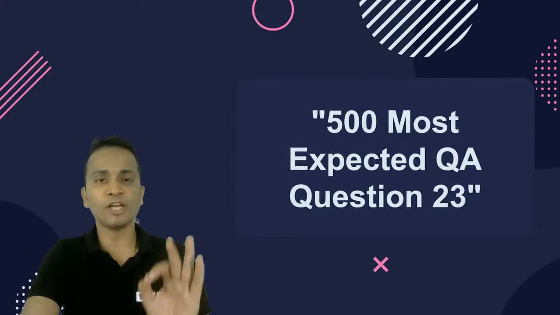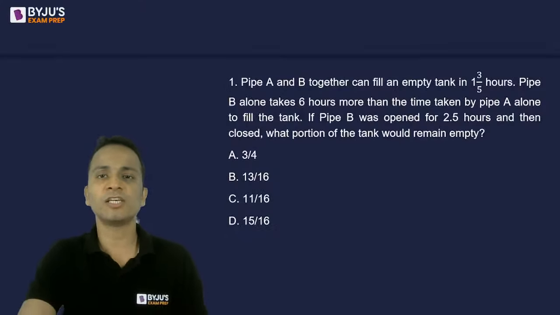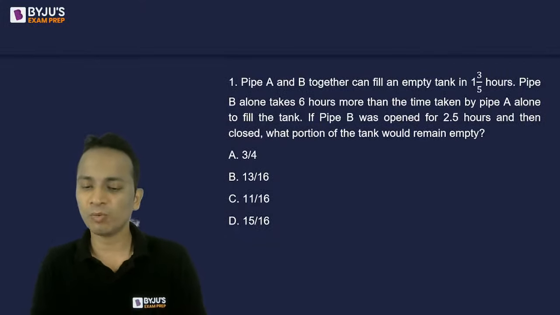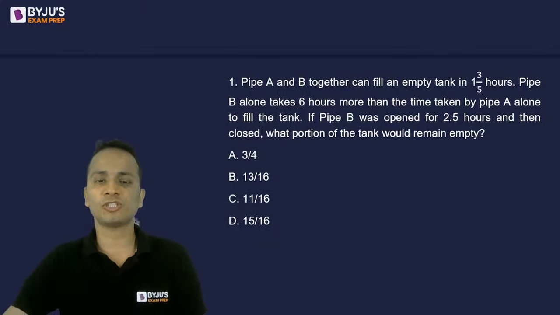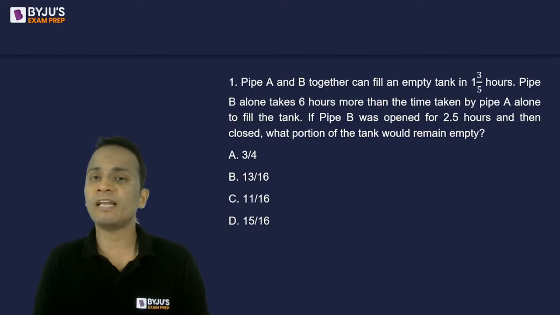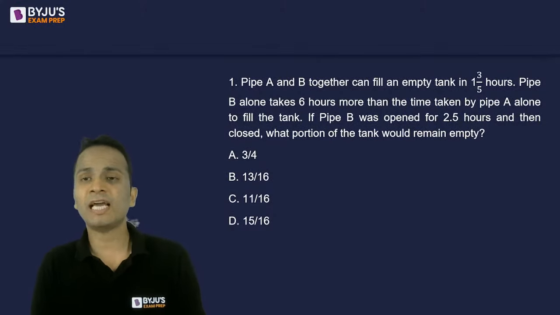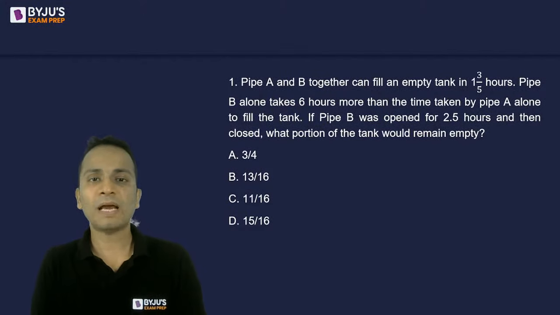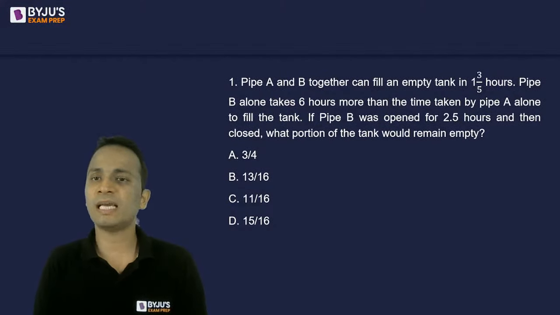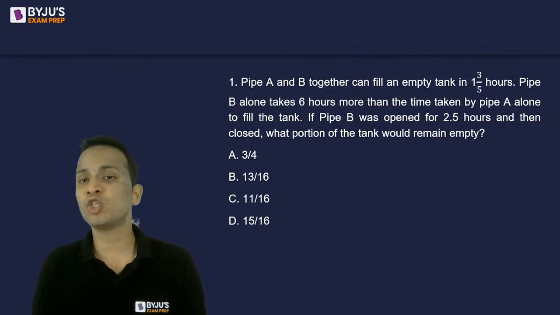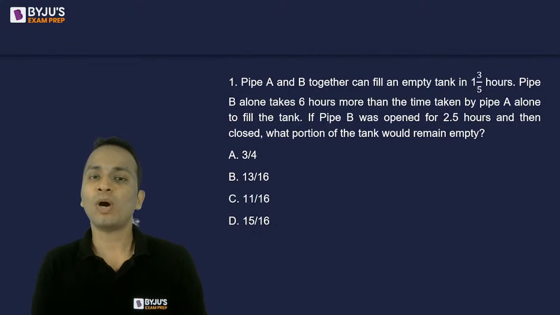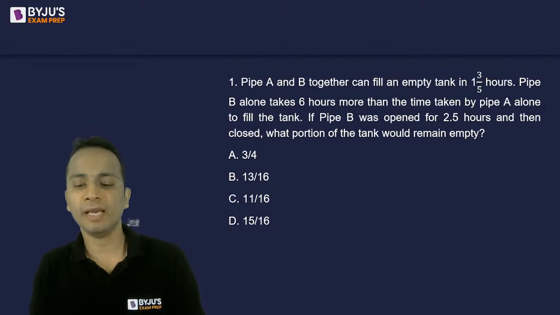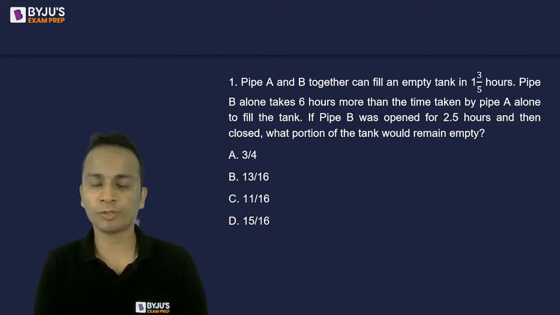Question number 1 appearing on your screen. Be ready with your rough sheets. Question number 1 on time and work, pipes and systems. Pipes A and B together can fill an empty tank in 3/5 hours. Pipe B alone takes 6 hours more than the time taken by pipe A alone to fill the tank. If pipe B was open for 2.5 hours, then closed, what portion of the tank would remain empty? You have options.